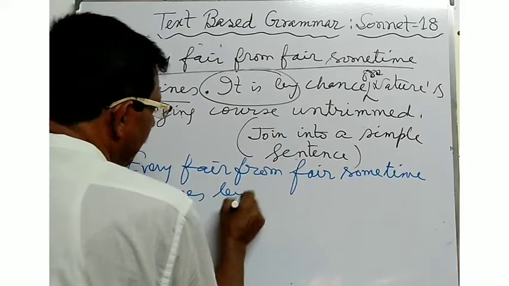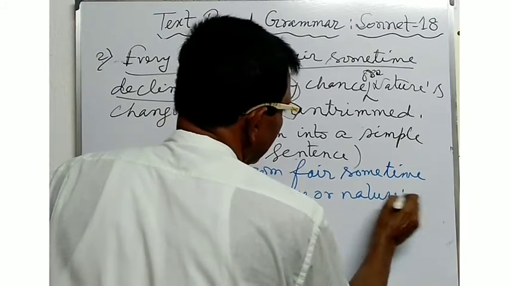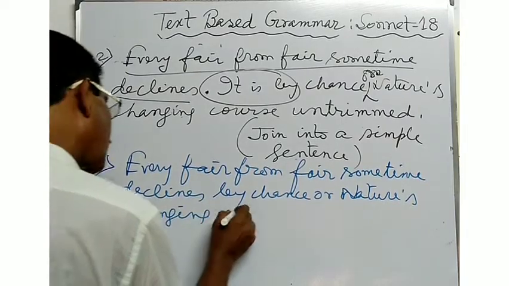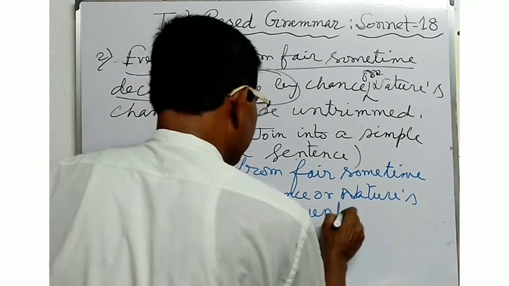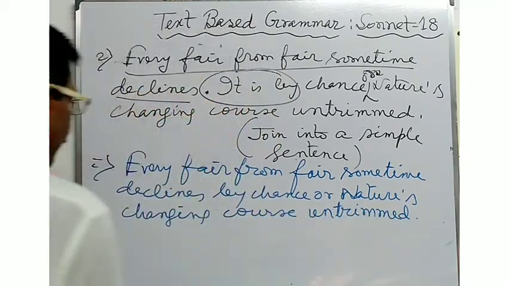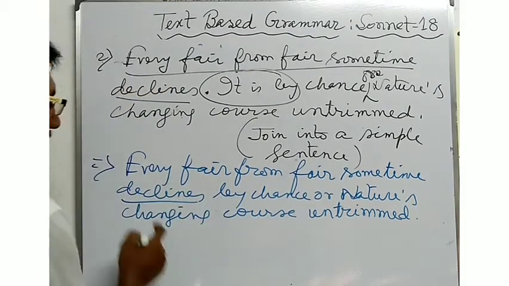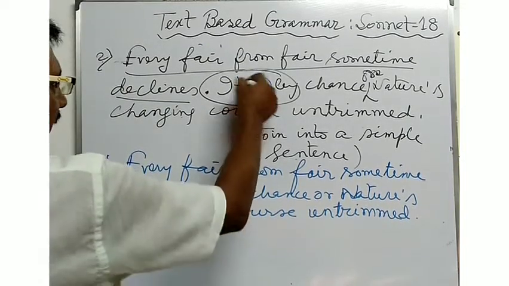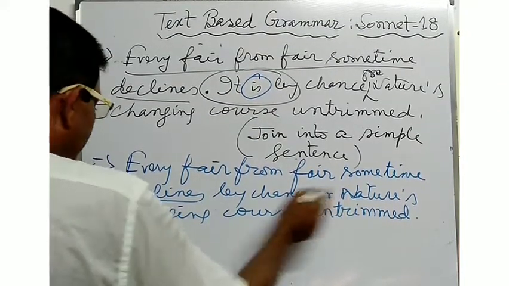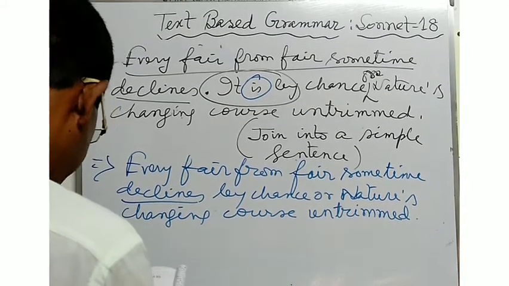By chance or nature's changing course, untrimmed. In this way, you will have to give the answer. This is the simple sentence. Declines is the only finite verb in the sentence. The verb of the second sentence is to be removed. In this way, you will have to make the sentence a simple one.